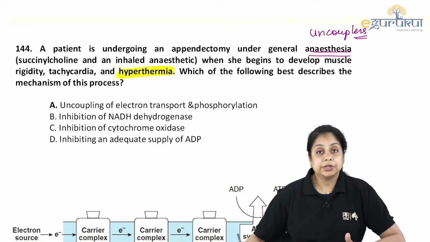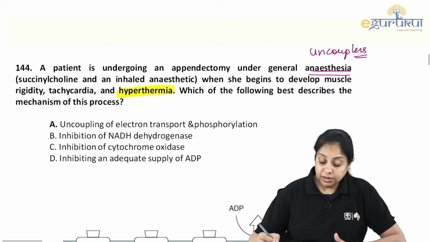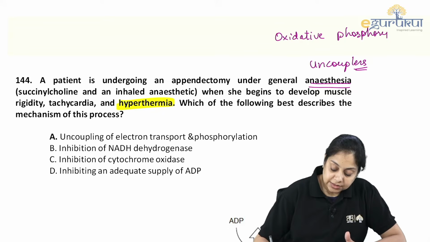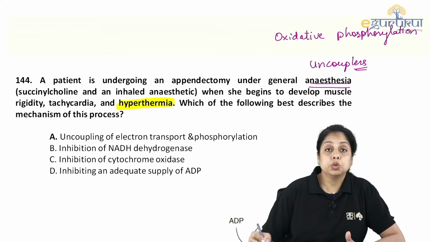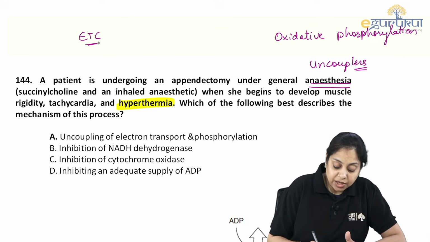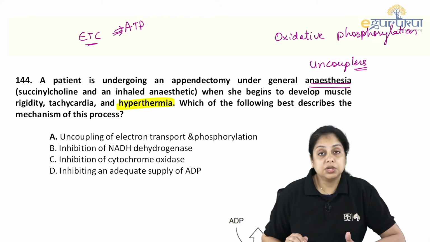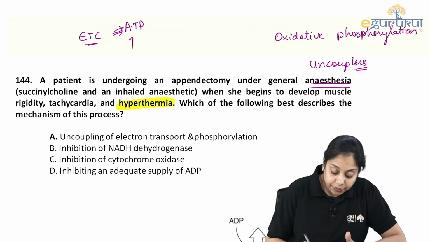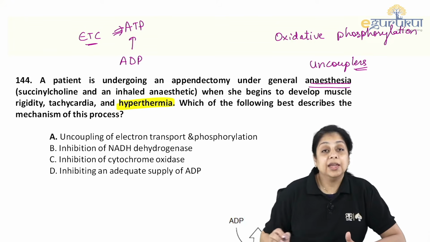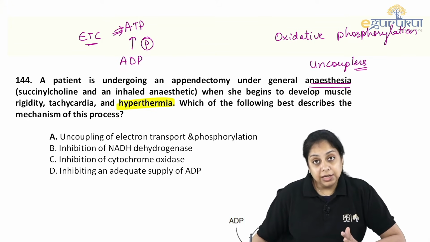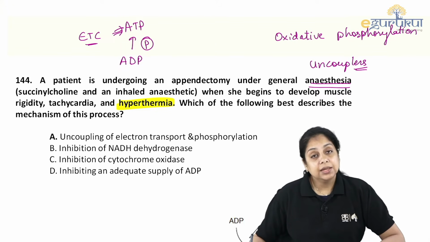They are uncouplers. And what do they uncouple? What is the electron transport chain doing? It is doing oxidative phosphorylation. Know the essence of what the electron transport chain is supposed to do. From the electron transport chain we are getting ATP. This is the major task of the electron transport chain. And for this ATP, what are we doing? We are carrying out the phosphorylation of ADP. ADP gets phosphorylated to give you ATP.